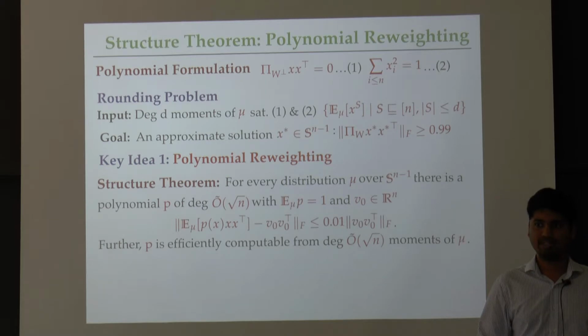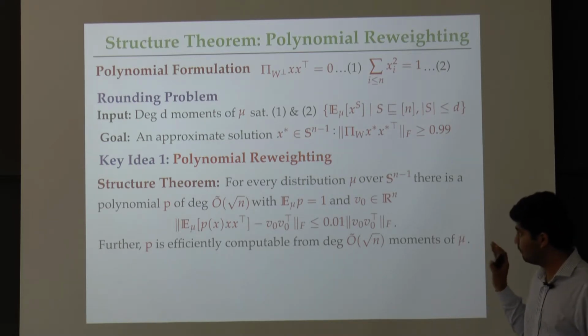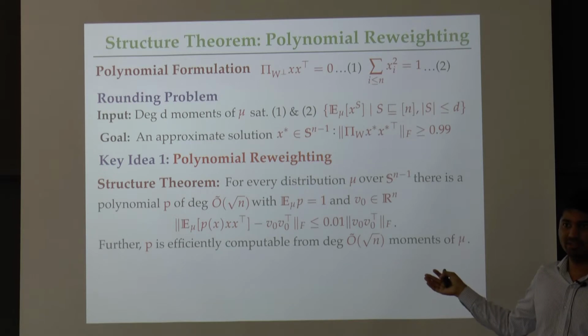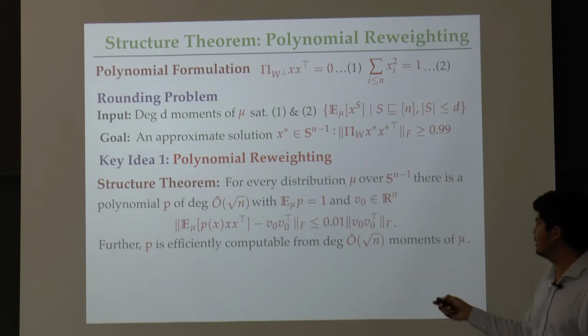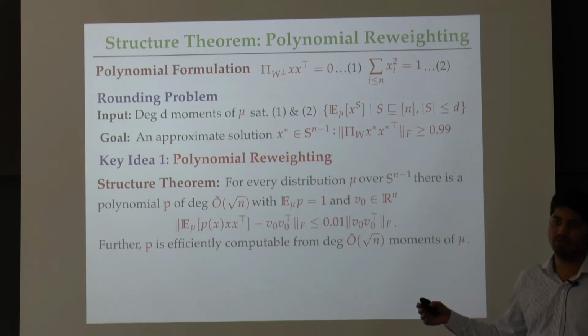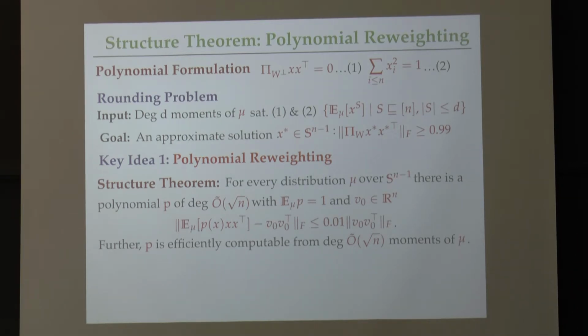Is this non-negative? That's a great question. We don't need p to be non-negative, but the p that we are going to produce today is going to be non-negative. So in particular, this will also be a covariance matrix of some distribution. Do you know if this is the best you can hope for? Say that again? Do you know if this is the best for this structure theorem? No. And if you insist on positive, then it's more or less Lagrange, right? If so, let's put it this way: if p is a square, then it is Lagrange and root n is tight.